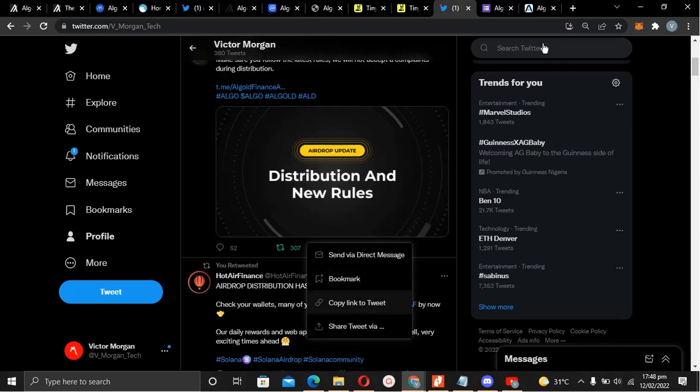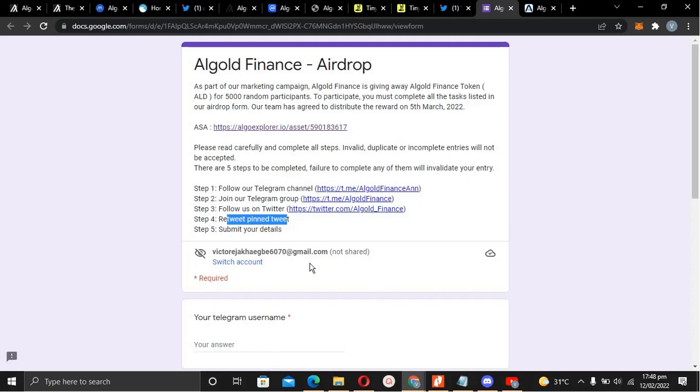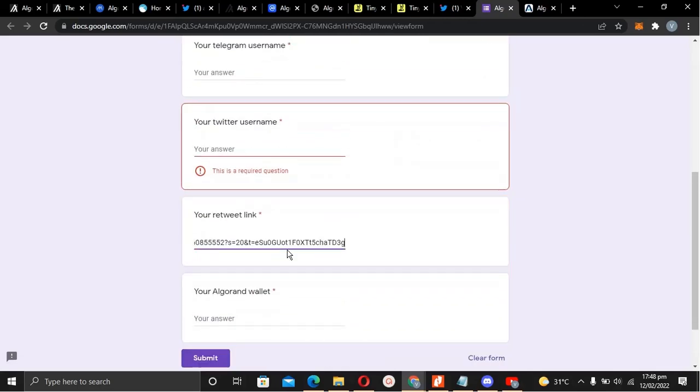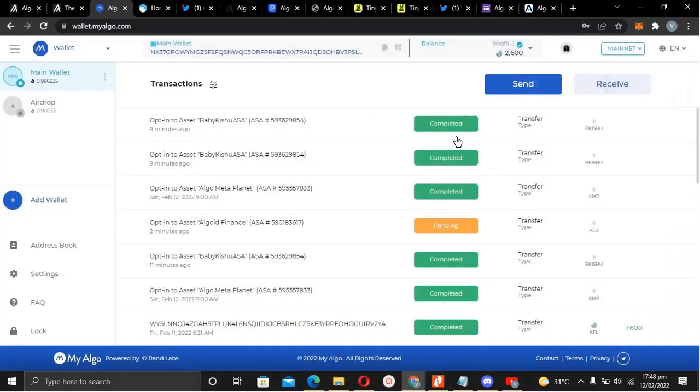copy link to tweet, and then just paste that here. Paste that there, and then it needs your Algorand wallet. So after adding your ASA and all of that, you see, this is still pending.